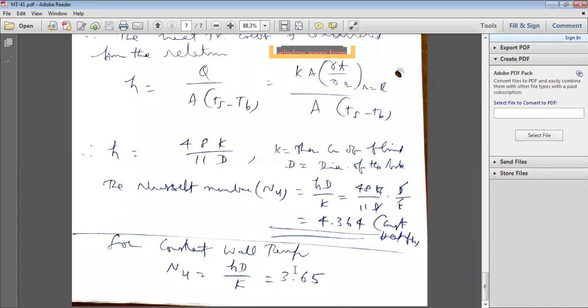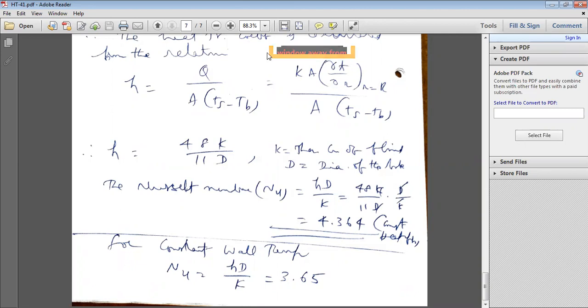So for a tube flow, HD by K is 4.364 for constant heat flux, and 3.65 for constant wall temperature. By using these formulas you can calculate H, the convective heat transfer coefficient for a tube flow. Okay?